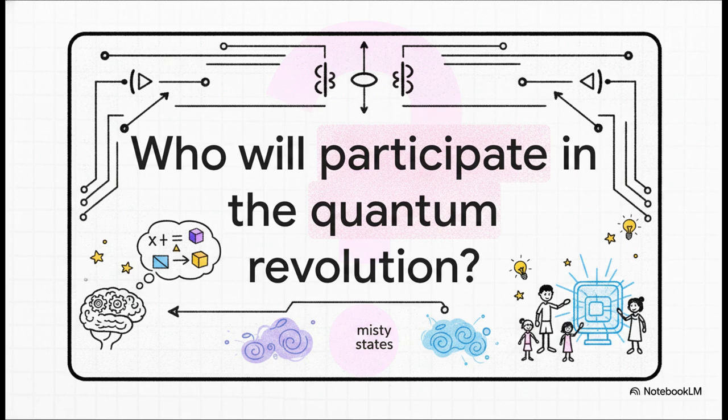If high schoolers can accurately map and grasp the mechanics of quantum circuits today using MISTY states and simple rewriting rules, just imagine the kinds of systems they're going to be building tomorrow. It also really makes you wonder, what other highly complex, math-heavy fields are out there just waiting for a similar structural translation to suddenly become accessible to the wider public?